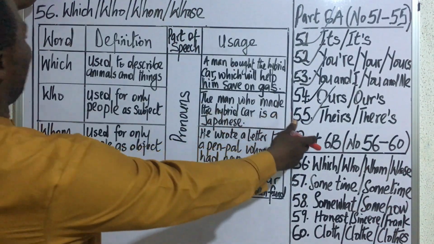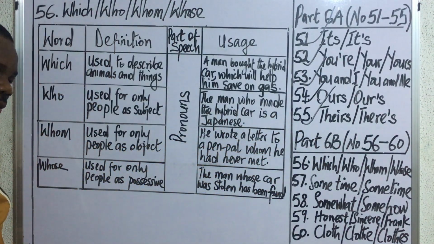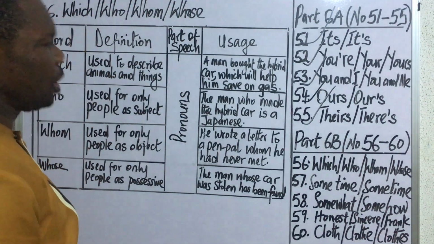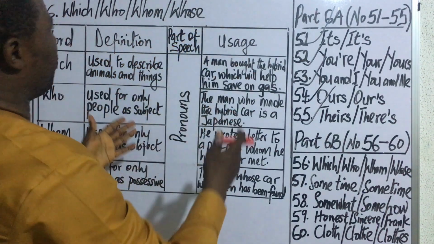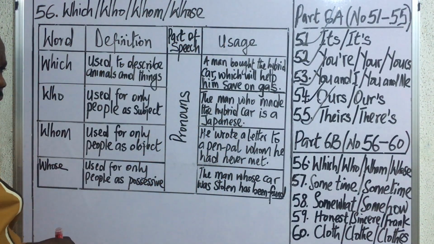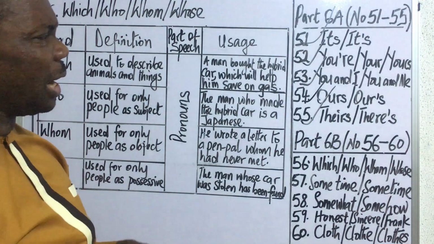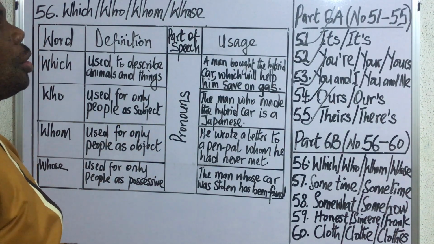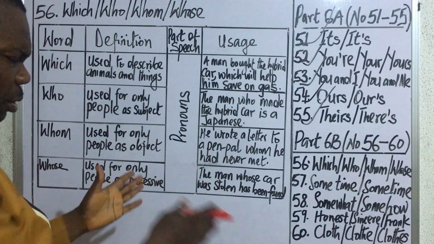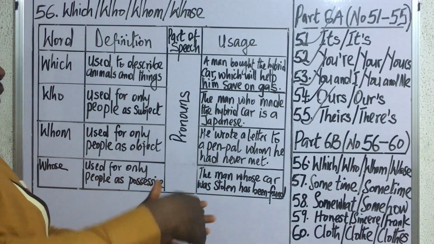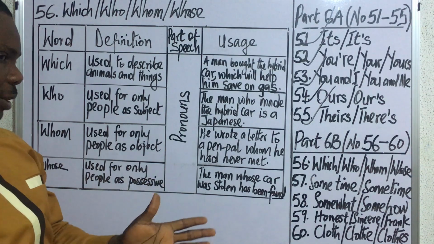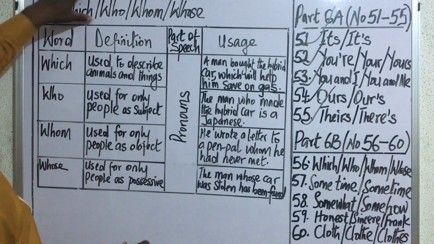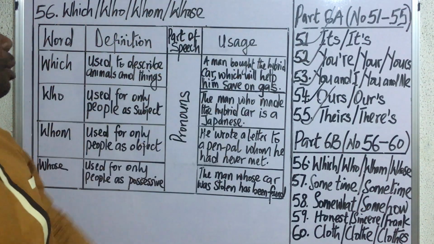Now, the first set of words that we are considering in the second part of this episode includes which, who, whom/whose. When you look at these words very closely, you will discover that they are all relative pronouns. And what is a relative pronoun? A relative pronoun is that pronoun that can be used to begin an adjectival clause. That is, when you have an adjectival clause, you're going to have a main clause and then a subordinate clause. For the subordinate clause, that is the adjectival part of the clause, if it's going to be an adjectival clause, then it must begin with any of these words, all right?